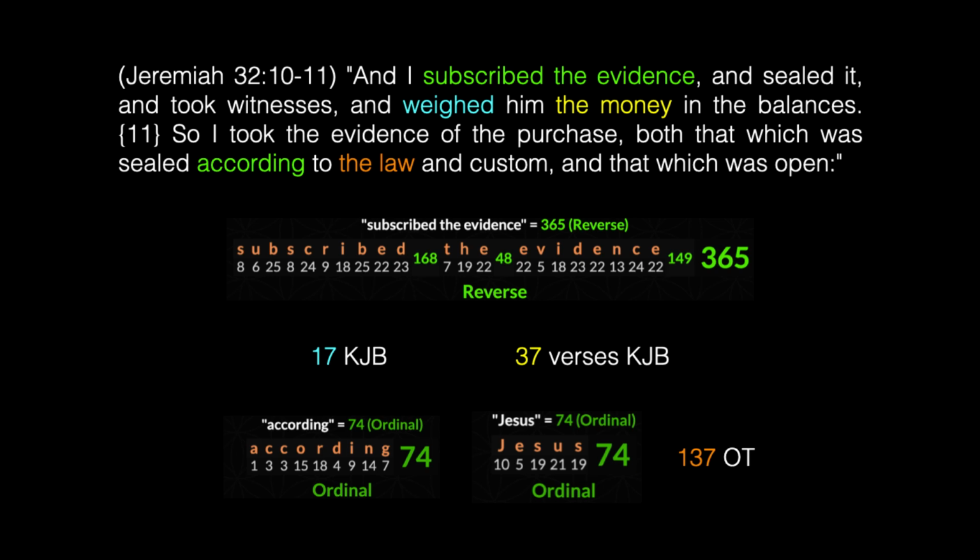Now the word "weighed" occurs 17 times in the King James Bible. The phrase "the money" occurs in 37 verses of the King James Bible. Look at that. The word "according" equals 74, like the name Jesus. And we saw earlier the phrase "the law" occurs 137 times in the Old Testament.